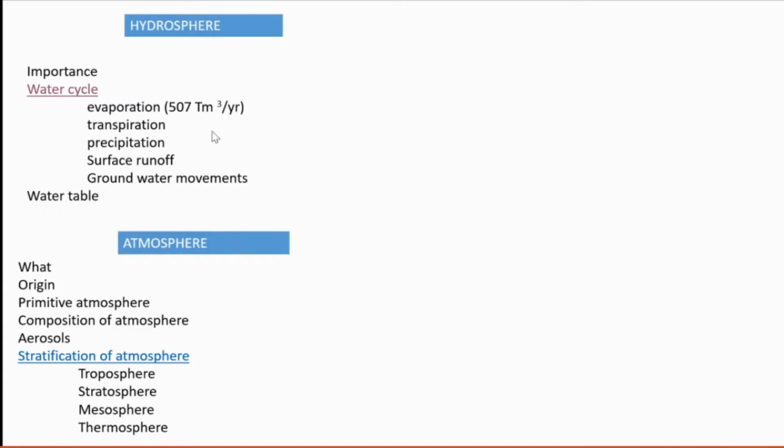Then atmosphere. What is atmosphere? It is a gaseous envelope around the earth. How is it formed? It's a product of a long evolutionary process. It doesn't happen just in one day. It's a result of a long evolutionary process.